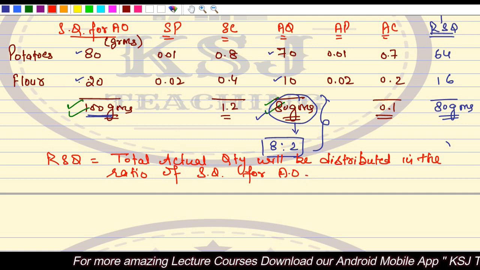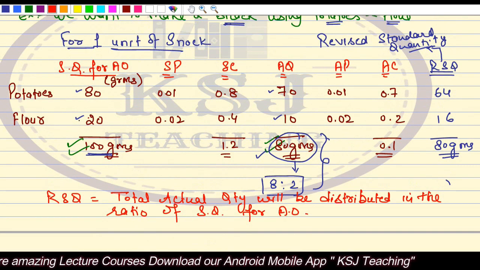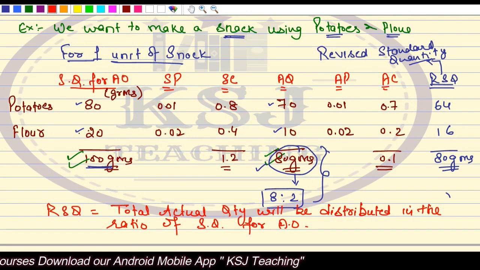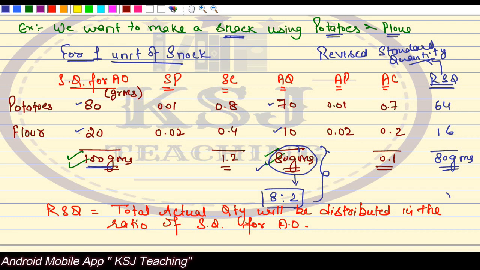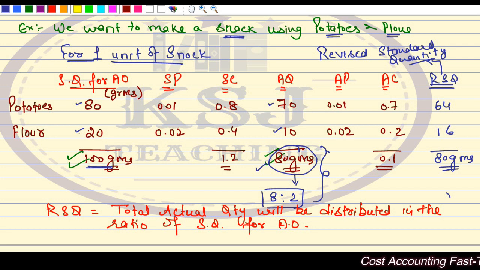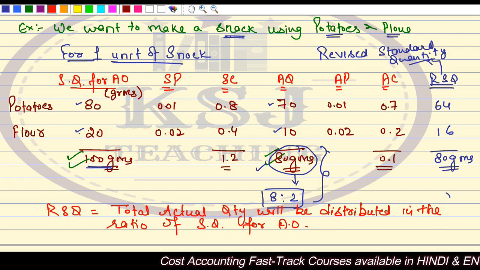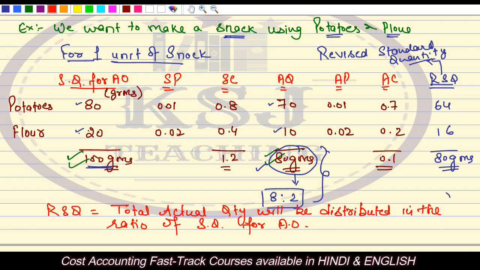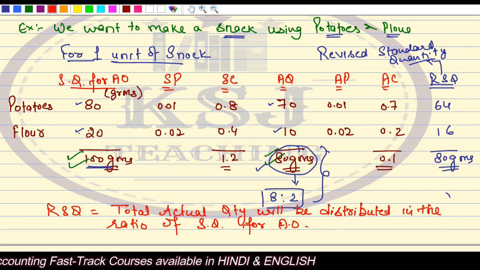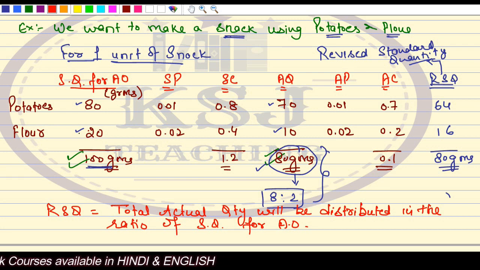So I hope it is clear what I am planning to do. First I have set the standards for the standard quantity, standard price, standard cost, no role in this. Then I told my worker, he used the actual quantity in a different proportion and less actual quantity. Now this can be applied only if there is a mixture. Mixture means 2 or more raw materials are being used in the manufacturing process.